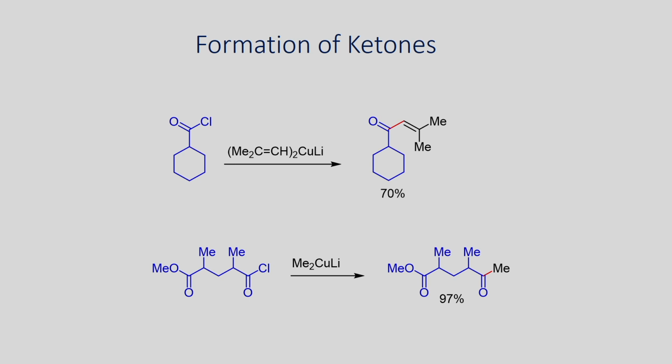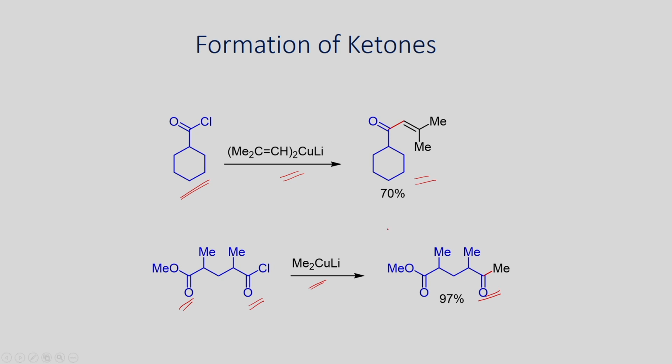So, here the reaction of acid chlorides into ketones is shown. You can also react a Gilman reagent with an acid chloride to give the ketone. A vinyl cuprate has been shown with this cyclohexyl chloride. The reaction of this vinyl cuprate reagent with this acid chloride gives the ketone as the product. And similarly, here this acid chloride, which also has an ester as a functional group, can be reacted with this dimethyl cuprate to give this ketone as the product.